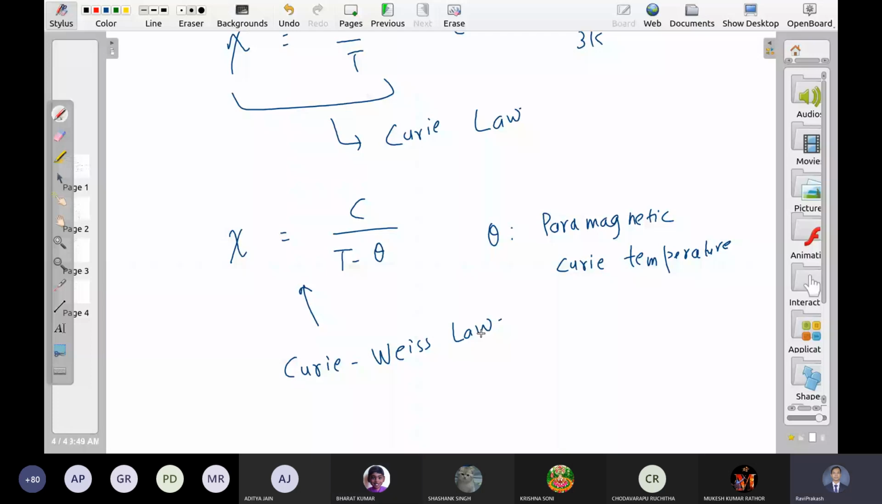Sir, is that theta a constant or a variable? It depends on materials. So for one particular material, it is a constant. Okay, sir.